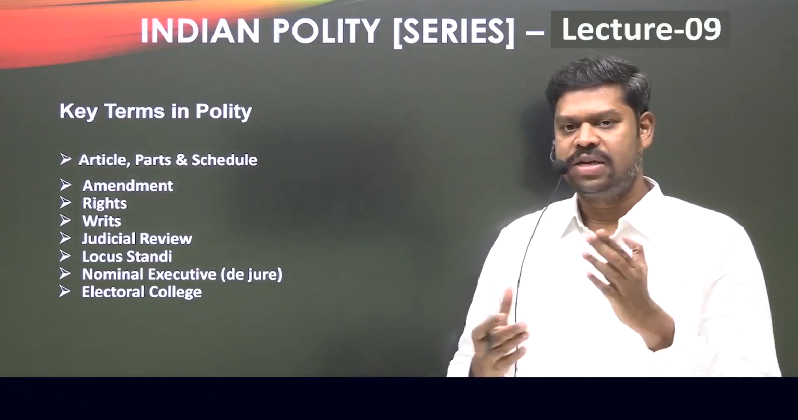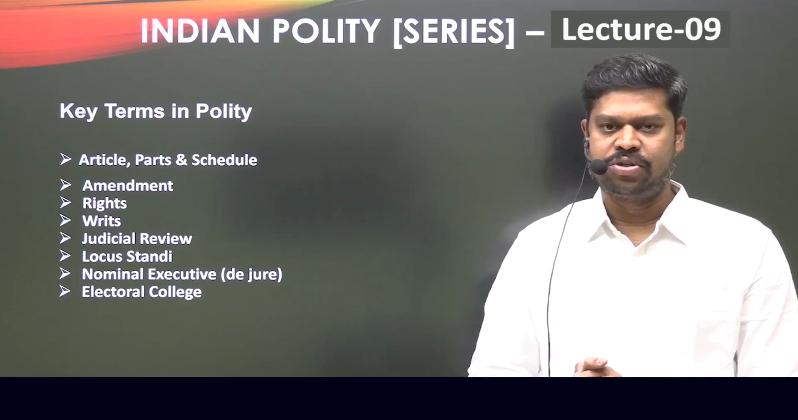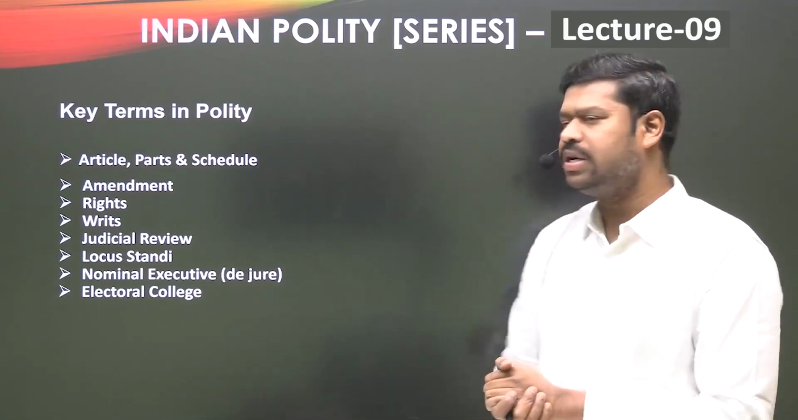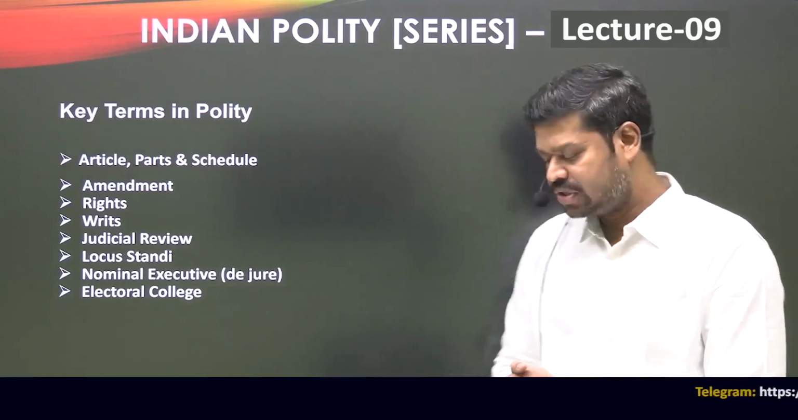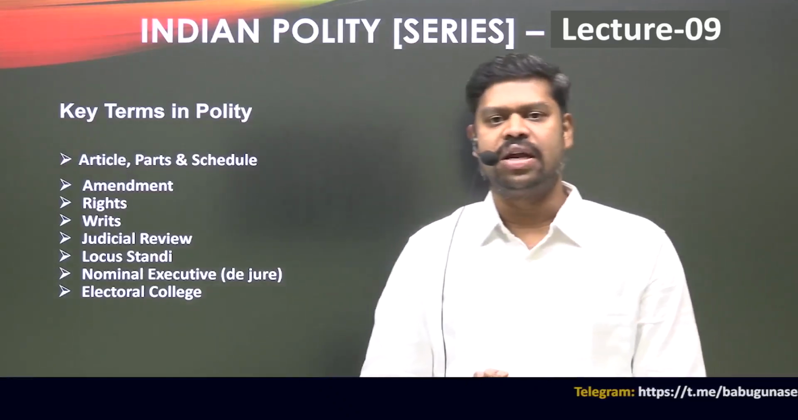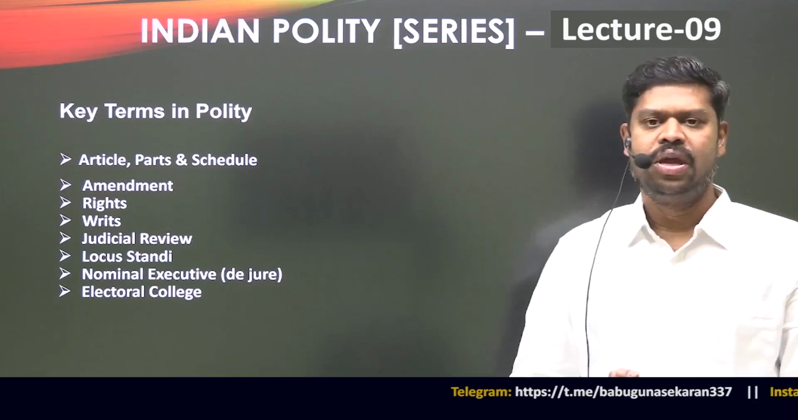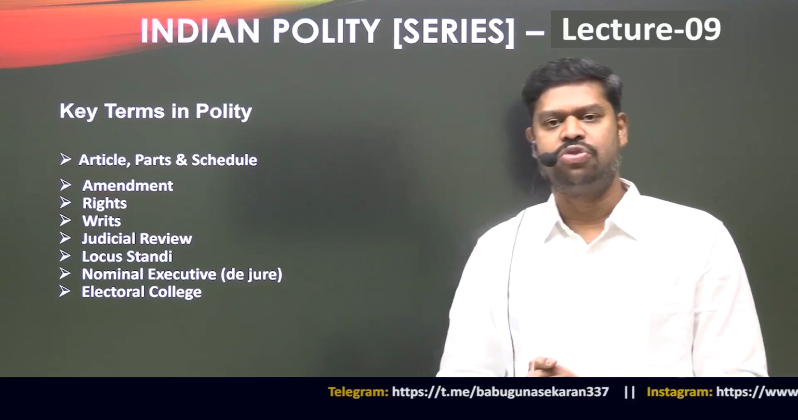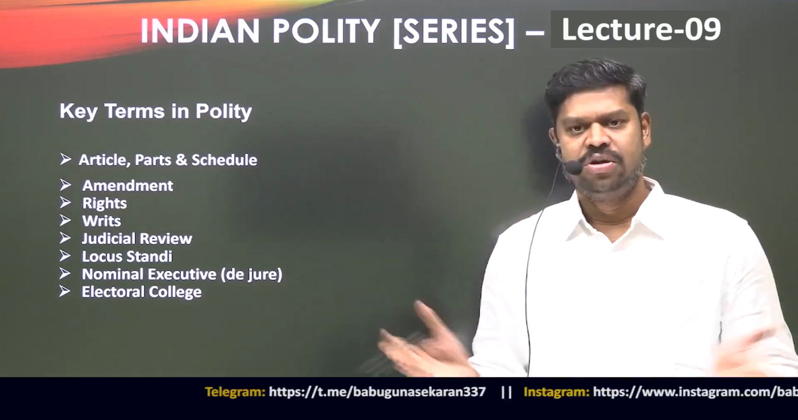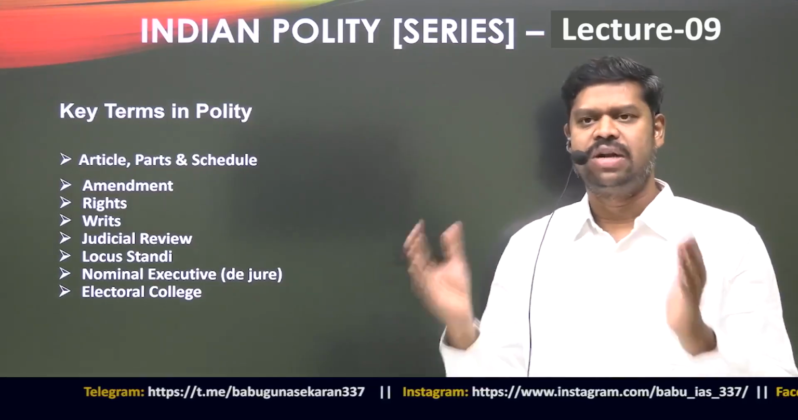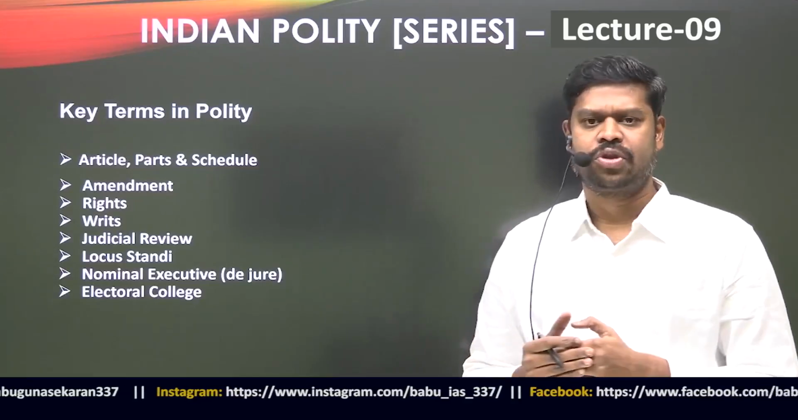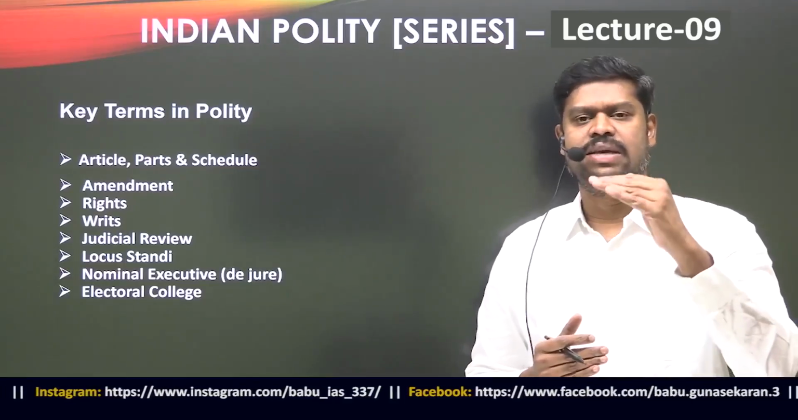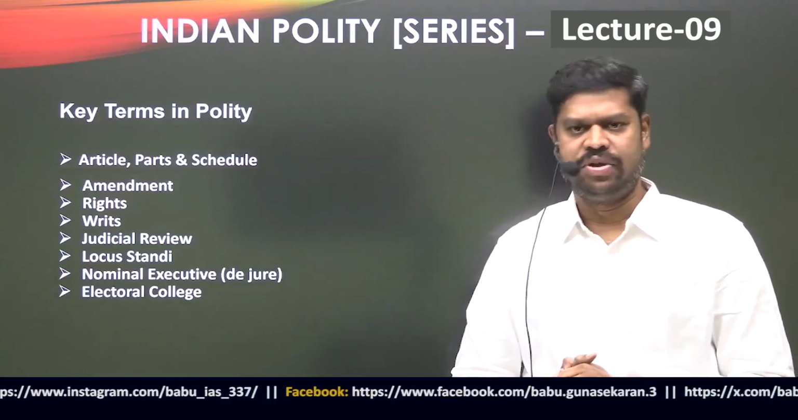I already gave you the information as to how many articles, parts and schedules we have presently. If you know the answer, you can also put that in the comment box. However, the question is, what is an article, what is a part and what is a schedule? An article is a specific rule, because what is the Constitution? The Constitution is nothing but a collection of rules, the fundamental rule book of the country. So every article is nothing but a specific rule.